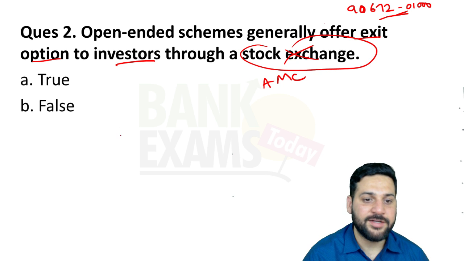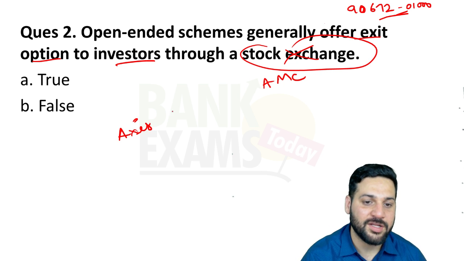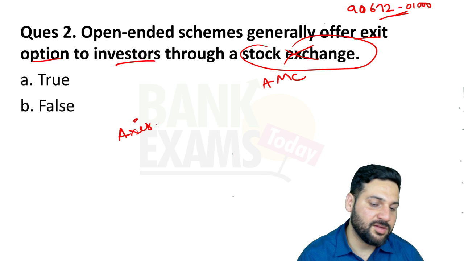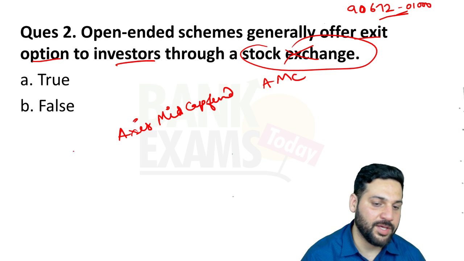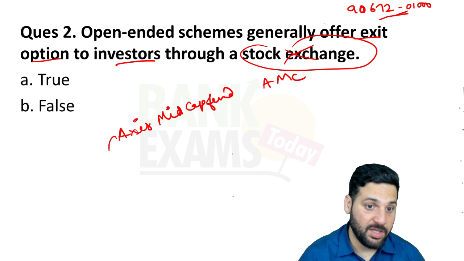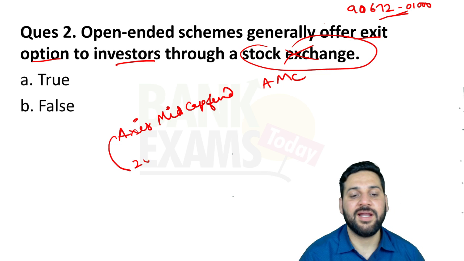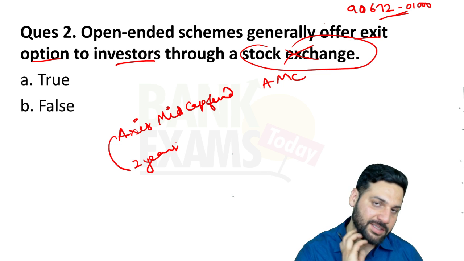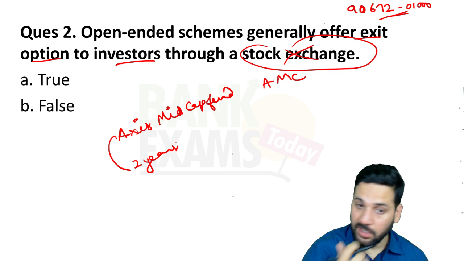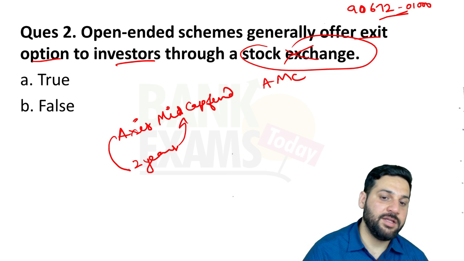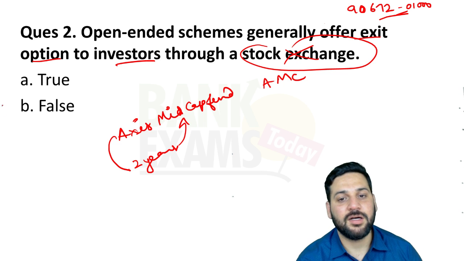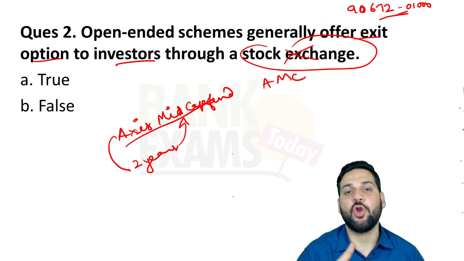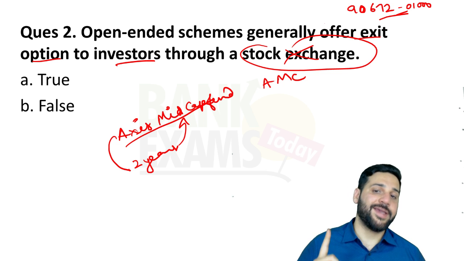If you bought the units from Access Mutual Fund, let's say Access Small Cap, or you bought Access Mid Cap Fund, that's an open-ended fund. And after 2 years, you felt like I need money, I need hard cash, I want to buy land or whatever. You can go to Access and redeem these units. There is no issue.